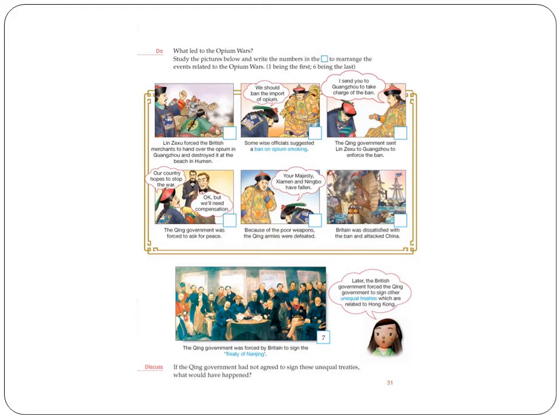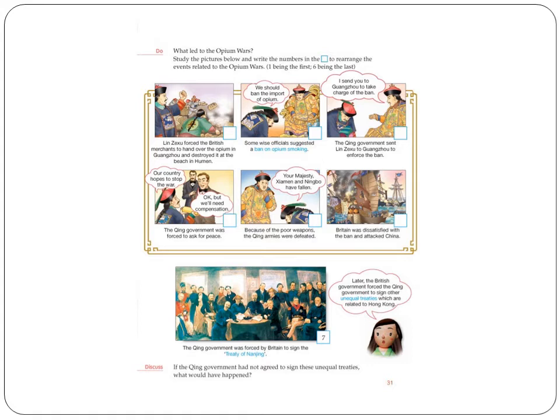Picture number 7, you see the Chinese and the Europeans. They're signing a treaty called the Treaty of Nanjing. Now the Chinese government lost the war and they were forced to sign this treaty. And this treaty is called unequal treaties. That means that, of course, it's not equal, but the Chinese government has to give certain parts of China, that's Hong Kong and a few other places, to the British government, plus they had to also give a lot of silver to the European government. So it's kind of unequal treaties.